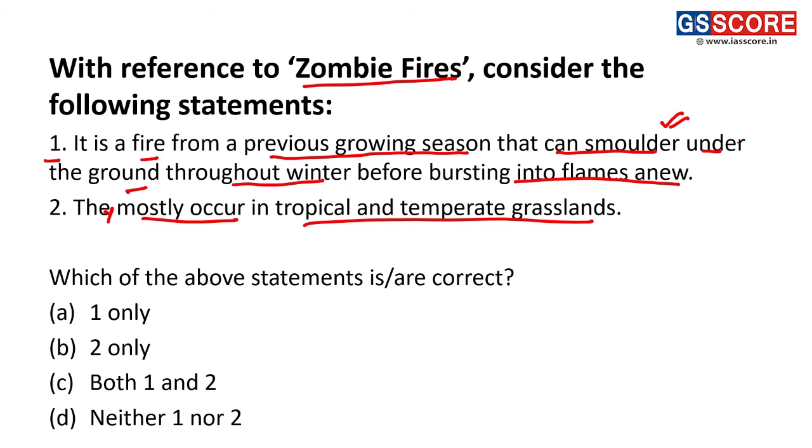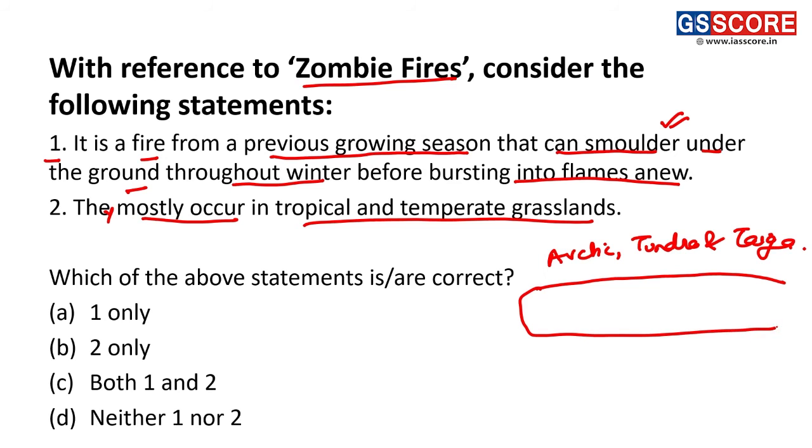Now, about the zombie fires. Zombie fires are nothing but the fires which occur in the Arctic, tundra and taiga region, where the upper layer of the earth consists of peat and litter deposits.